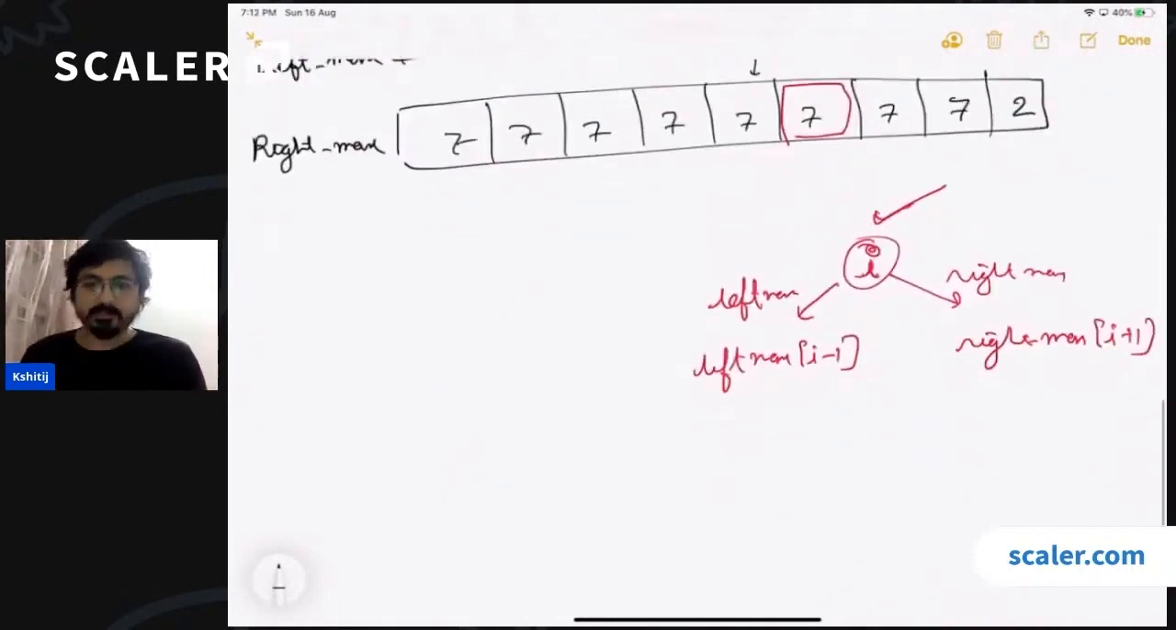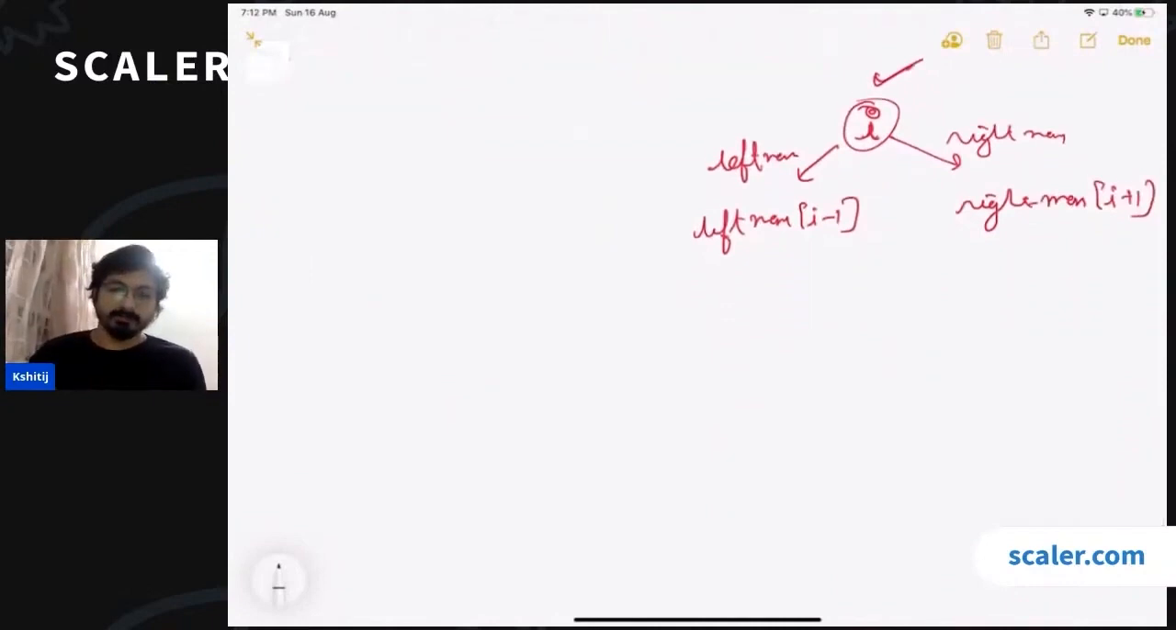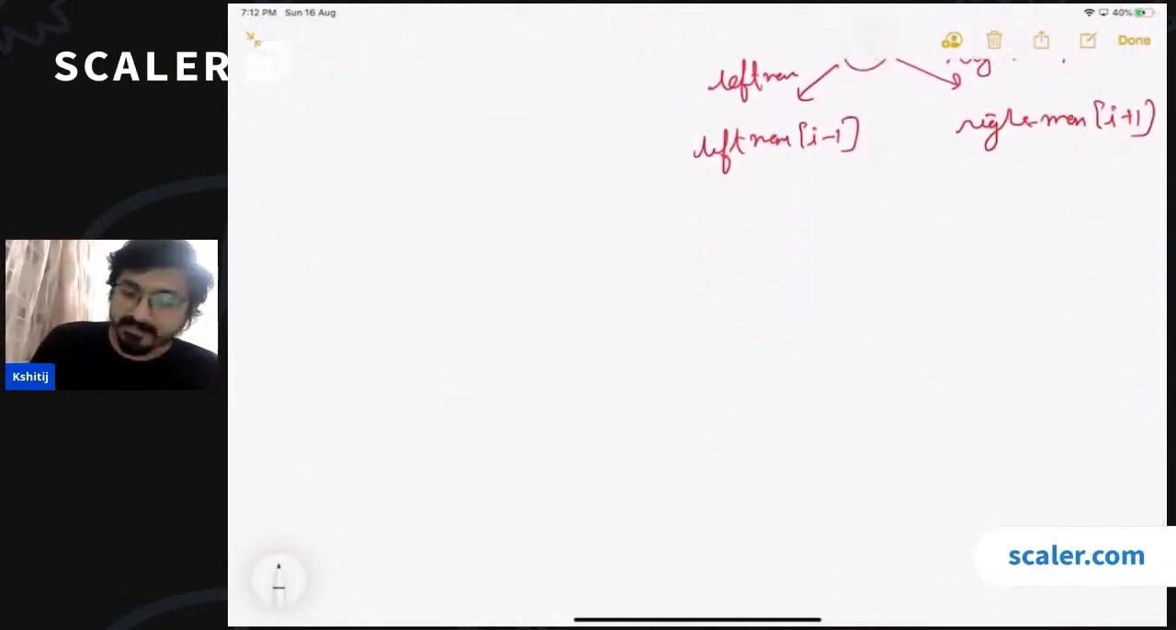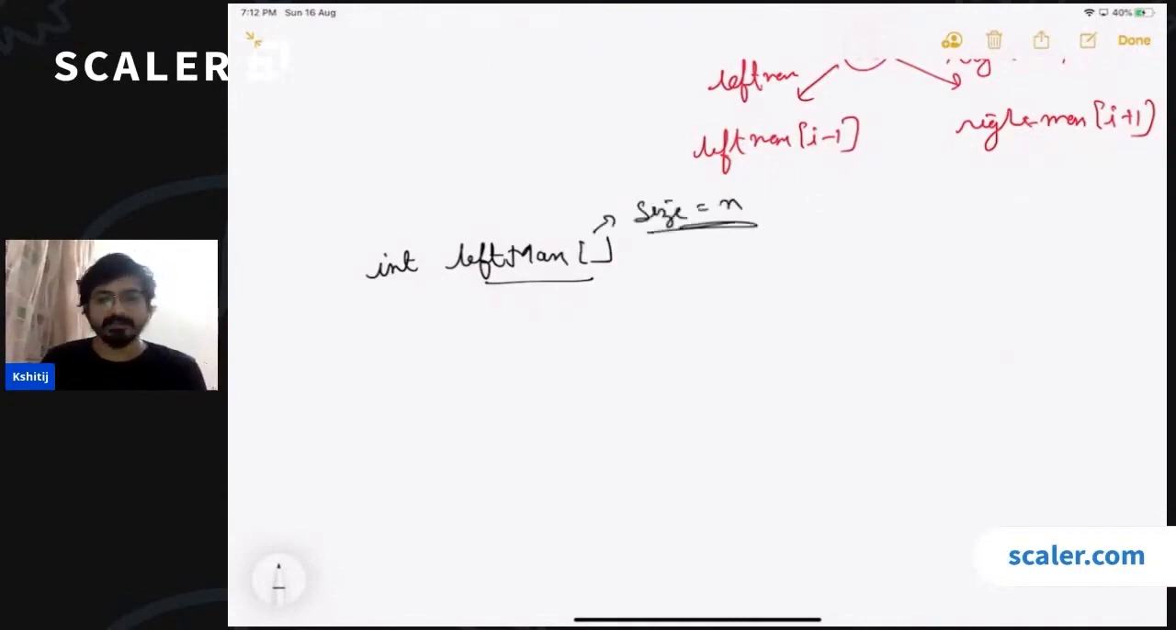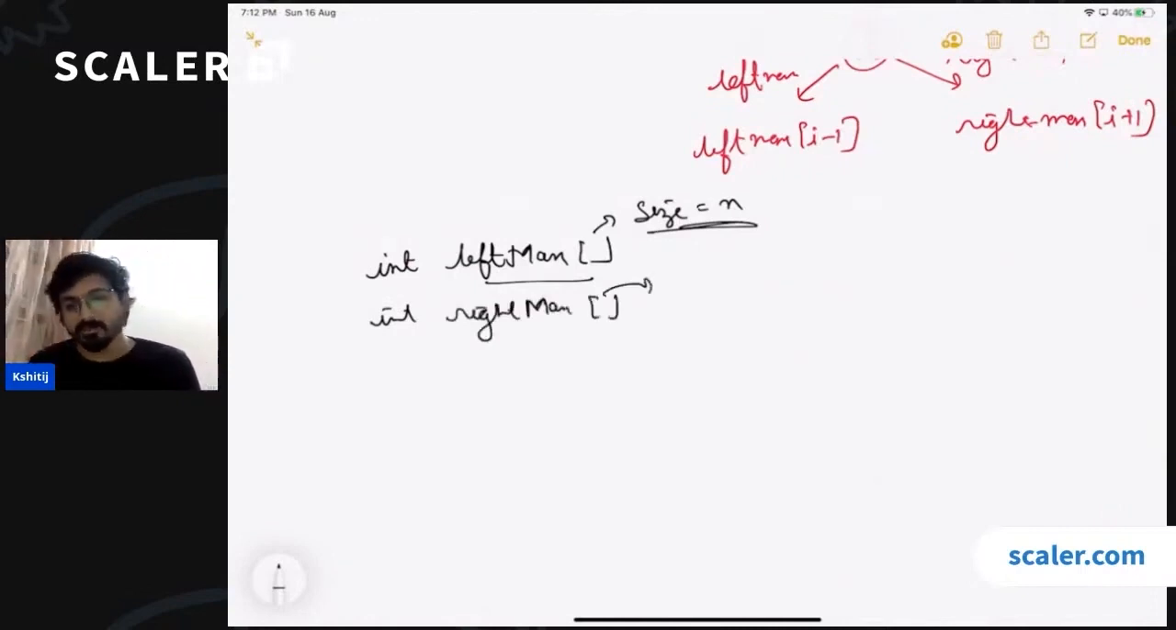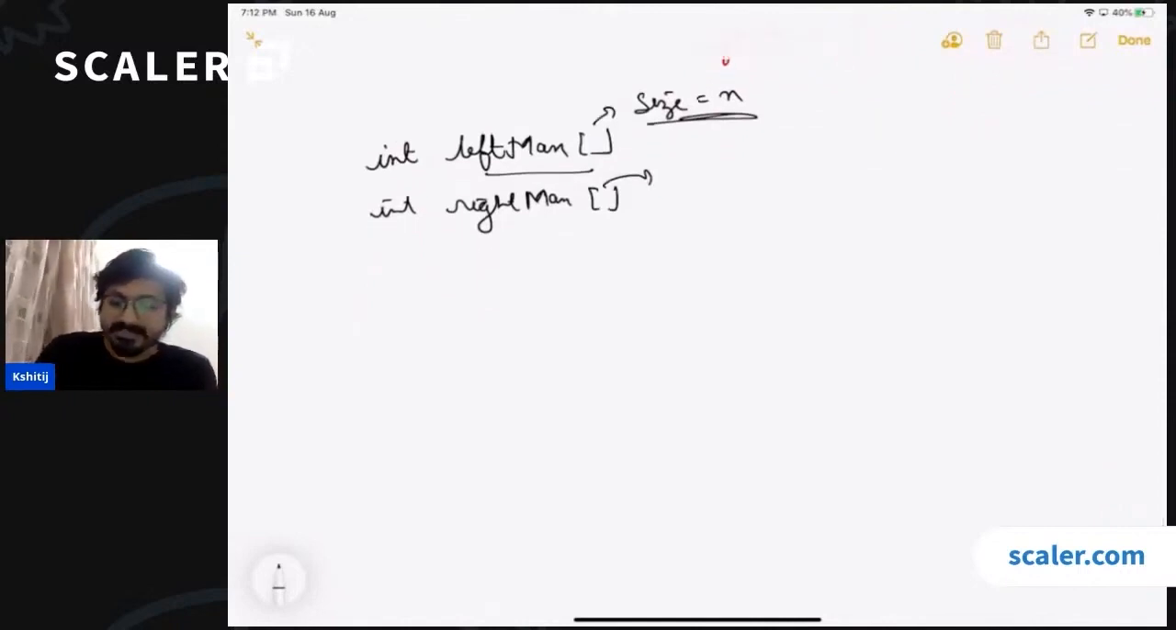Okay, so let's quickly see the pseudocode. Okay, so we can have a left max array. Okay, what will be the size of this array? Size of the array is going to be same as the size of the input array, because for each and every index you want this information, right? So its size should be equal to n, whatever is the size of the input array, correct? And similarly, we'll also be having a right max array, which will store the right max for each and every bar. Okay. Then let us initialize these values.